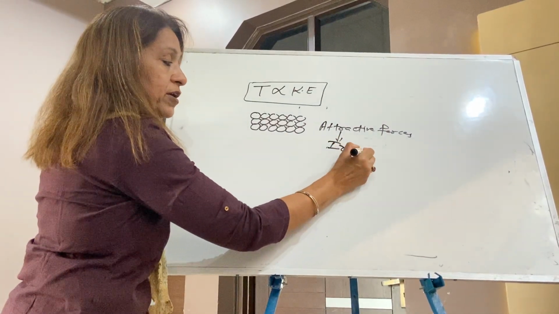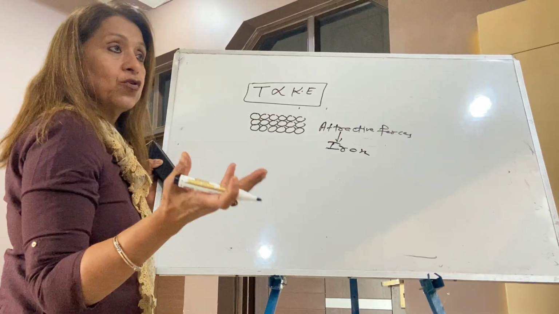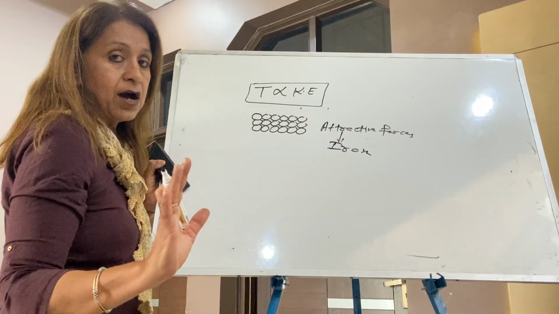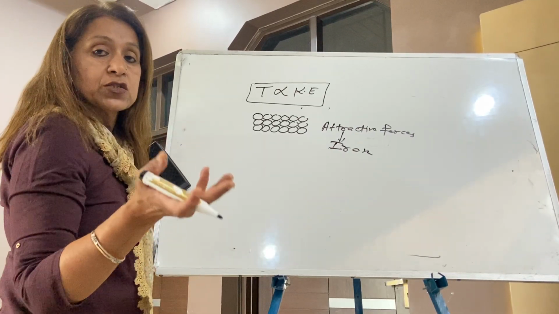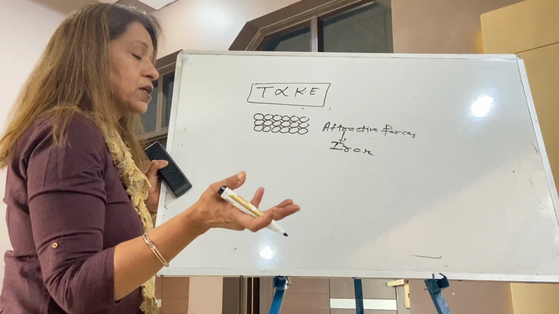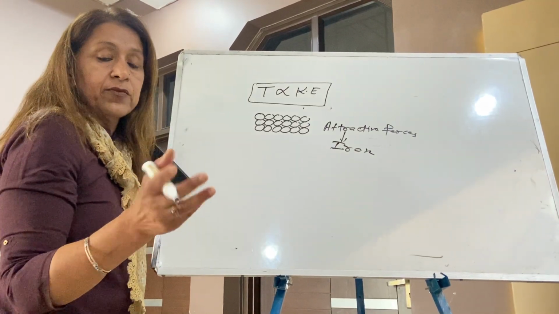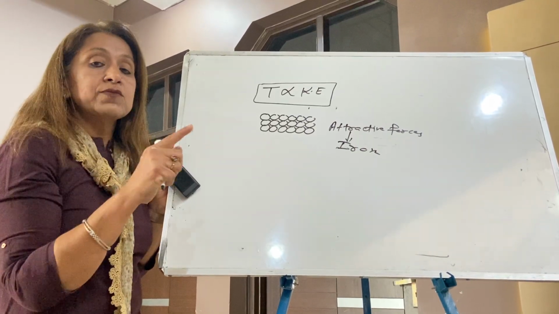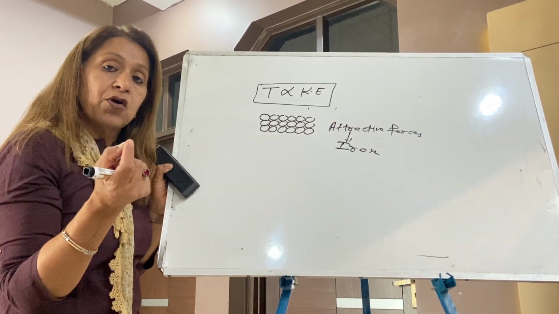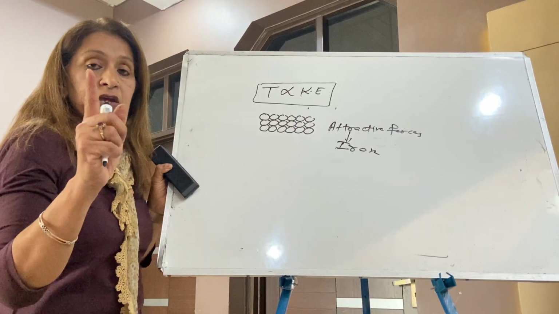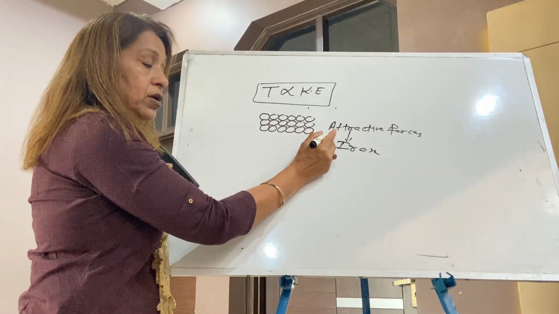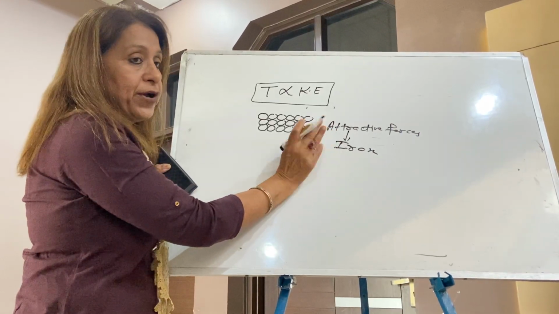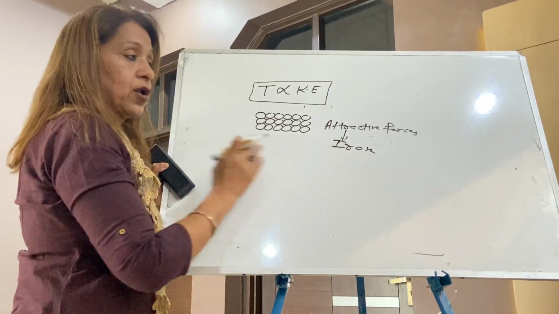If you take iron, its attractive force is very strong, so the iron is hard. Some of the solids have very weak forces, so those solids are very soft. Some solids are soft, some solids are hard, some solids are medium. So what is the role of attractive forces? Great role. If the attractive force is strong, the solid is hard. If the attractive force is weak, the solid is soft. I think it's clear now, right?